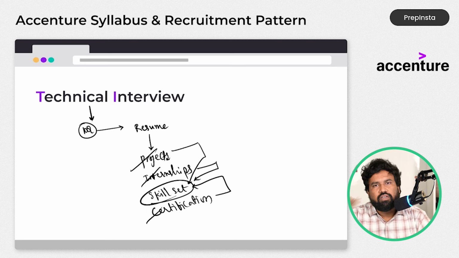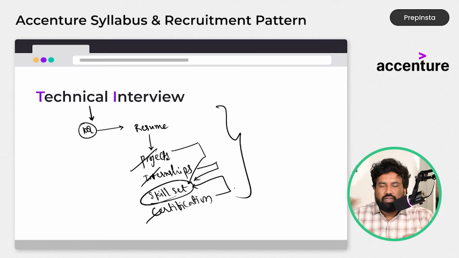If you know 80% or above knowledge about any tech skill or skill set, then only put it. Or else, if you know 10%, 5%, 20%, it's not a good thing. Why? Because it will lead to a negative impression on you by the interviewer. It will be hectic for you to get selected. So, this is all about your technical interview.